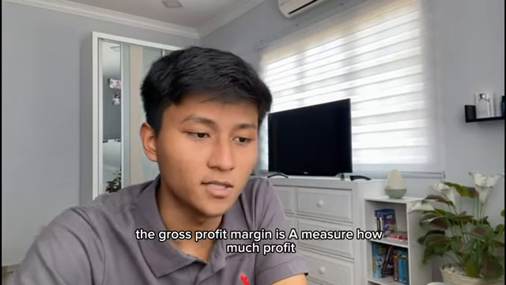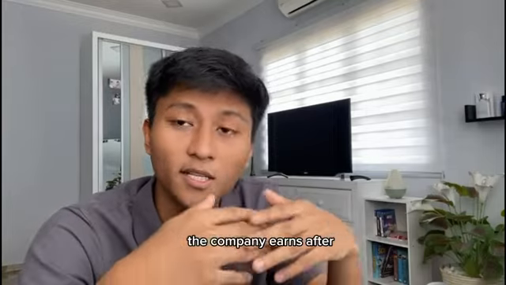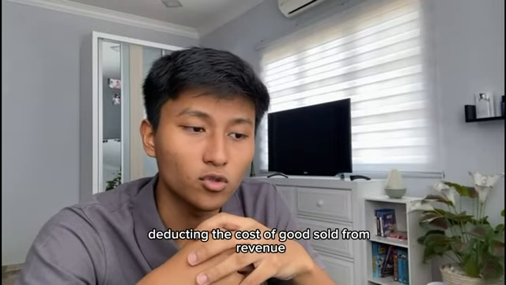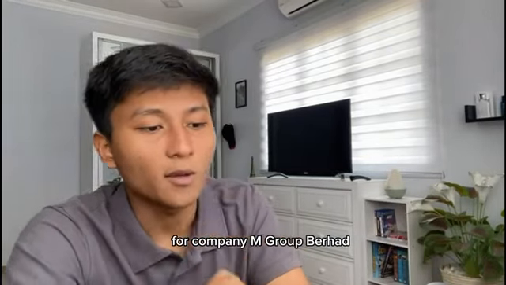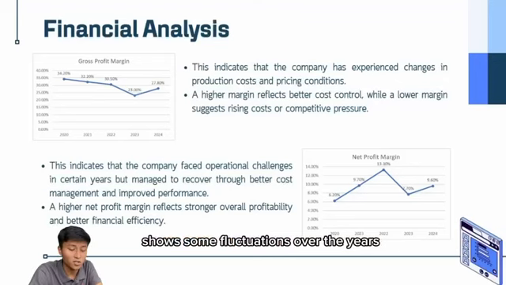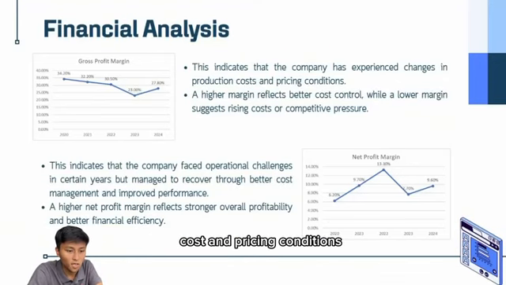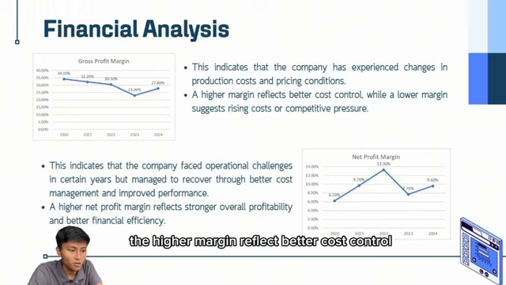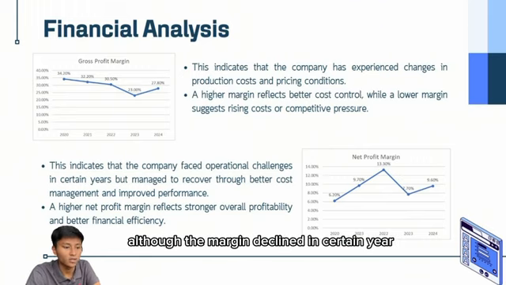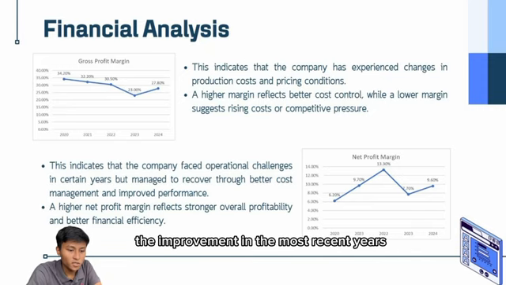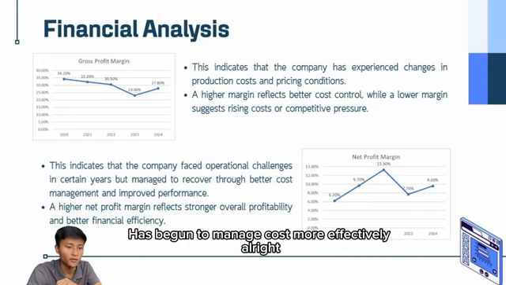First, the gross profit margin measures how much profit the company earns after deducting the cost of goods sold from revenue. For company M Group Berhad, the gross profit margin shows some fluctuations over the years. This indicates that the company has experienced changes in production costs and pricing conditions. A higher margin reflects better cost control, while a lower margin suggests rising costs or competitive pressure. Overall, although the margin declined in certain years, the improvement in the most recent years suggests that company M Group Berhad has begun to manage costs more effectively.